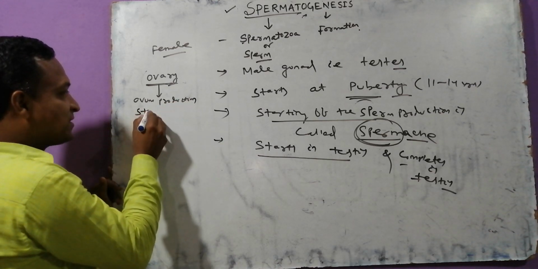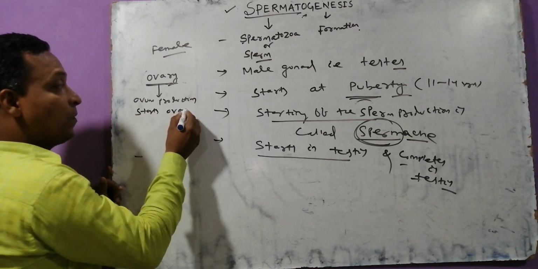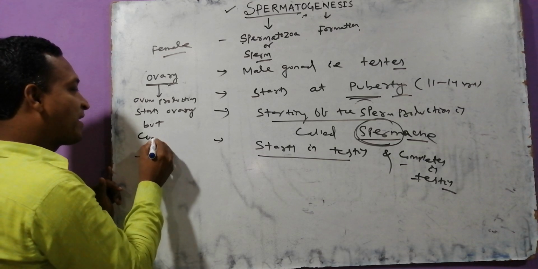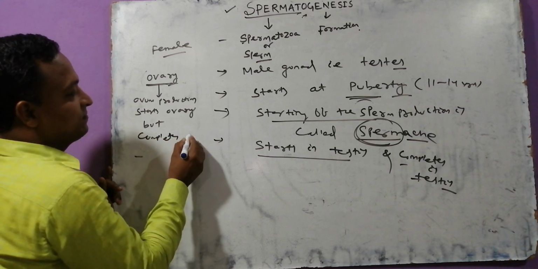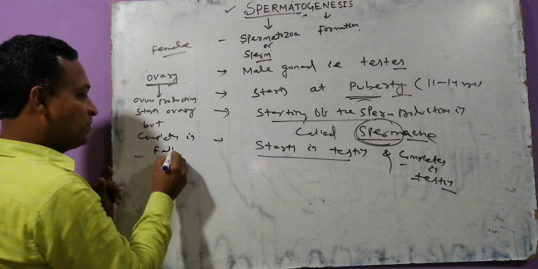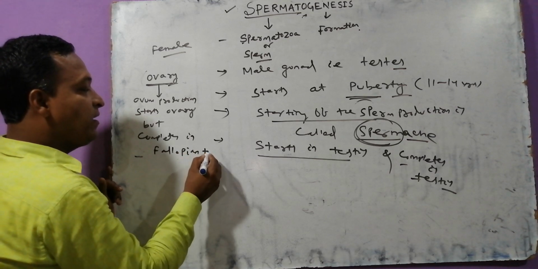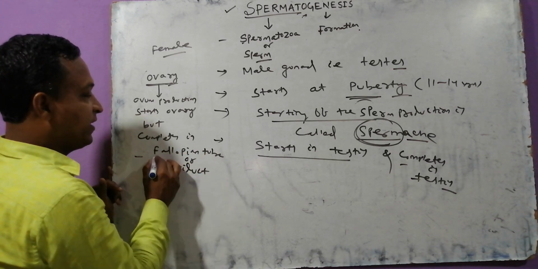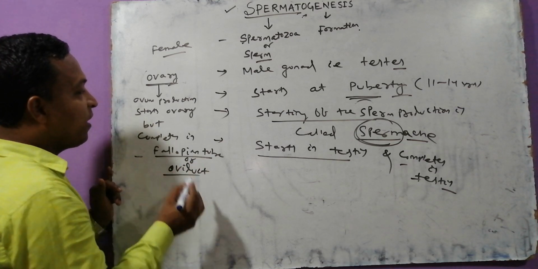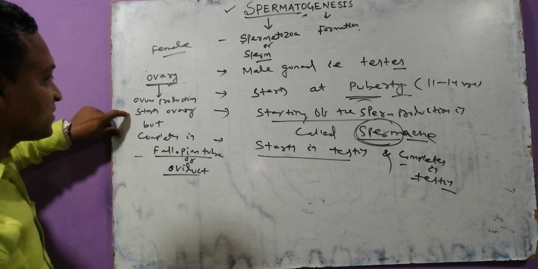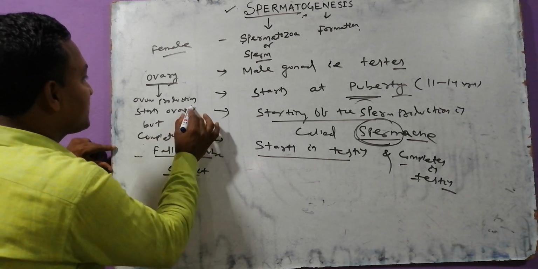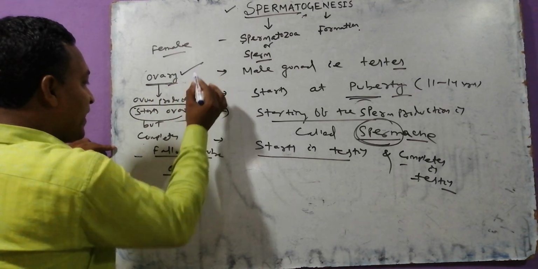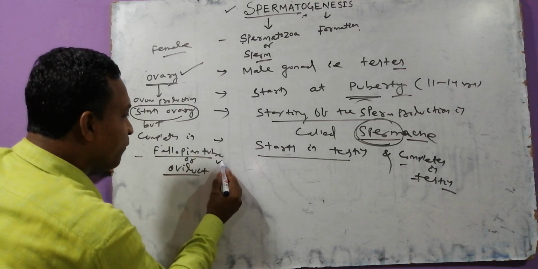Okay, it starts in the ovary, but completes in the fallopian tube or oviduct. Ovum production starts in the ovary and completes in the oviduct, the fallopian tube.